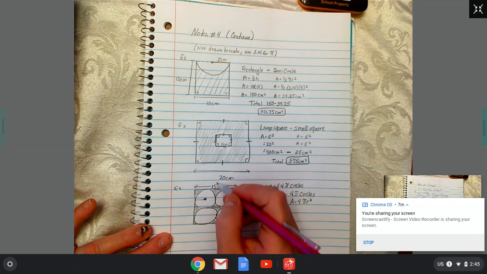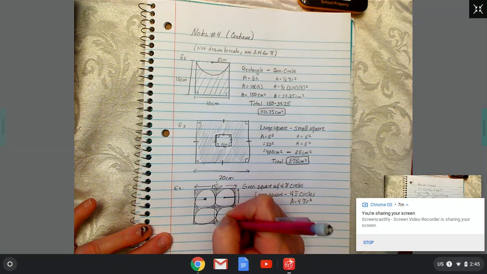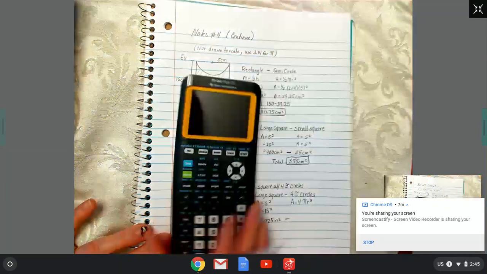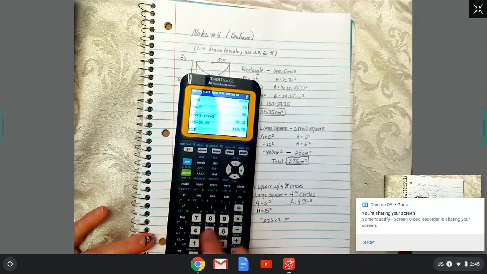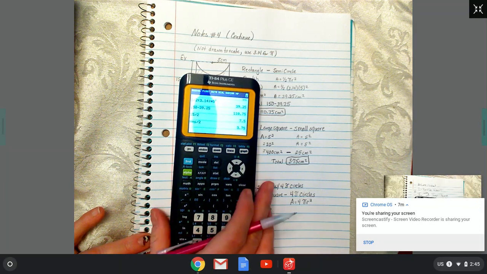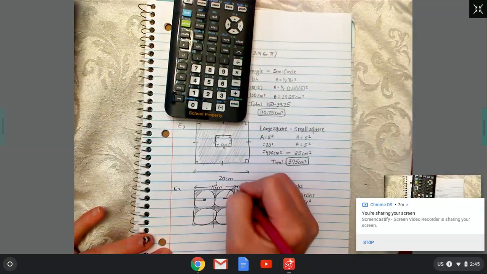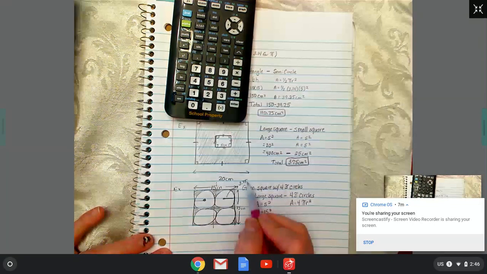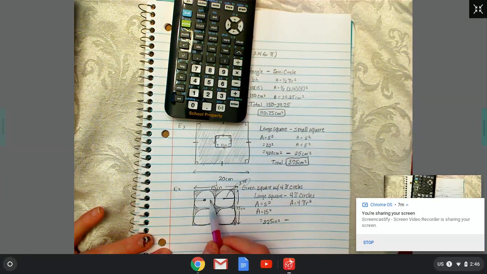So if we think about half of 15, half of 15 is 7.5. 15 divided by 2 is 7.5. If we take half of that, that should give us our radius, 3.75. We can check that: 1, 2, 3, 4.